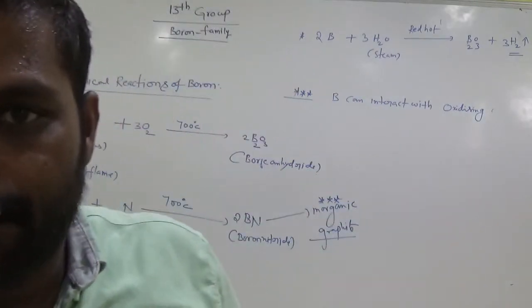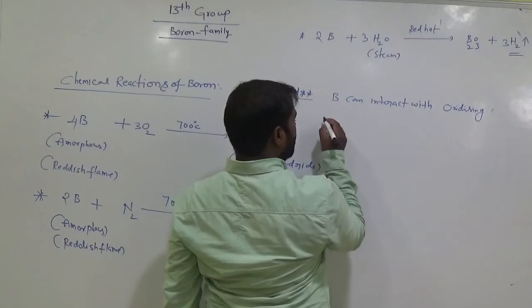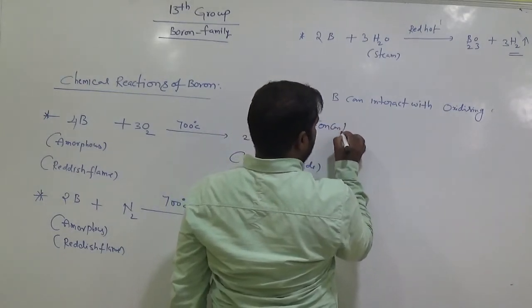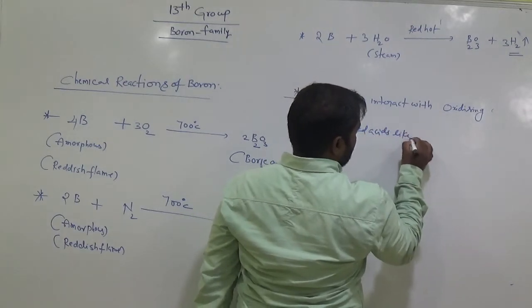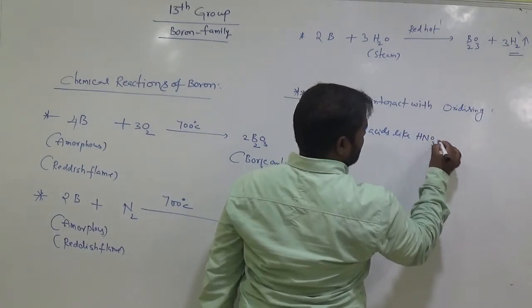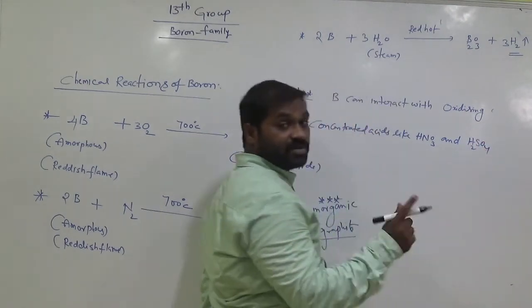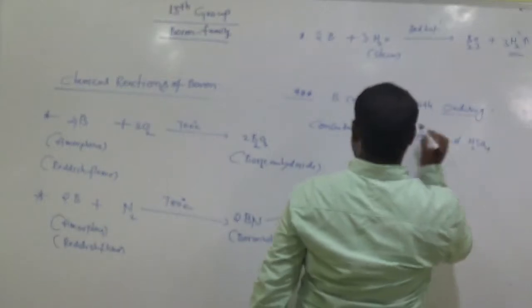Boron can interact with oxidizing, concentrated acids like nitric acid HNO3 and sulfuric acid, which is called concentration. Both are highly concentrated here. So we call them oxidizing acids.